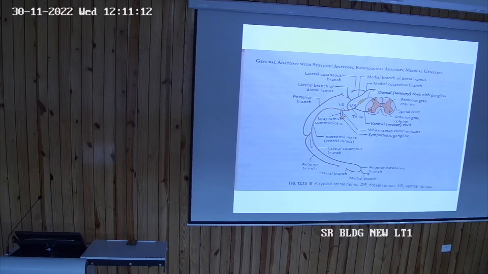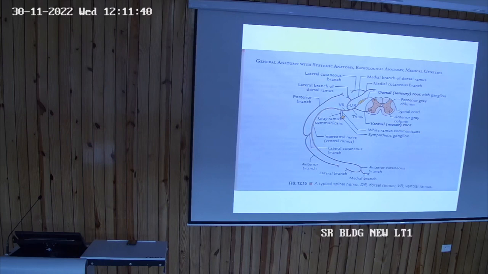The phrenic nerve root value is C3, C4, C5. Why is it important? Because it supplies the pleura of the lungs, the pericardium of the heart, and also the diaphragm. So the phrenic nerve is a very important branch of the cervical plexus.